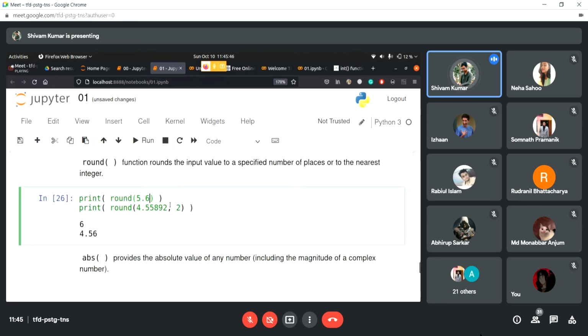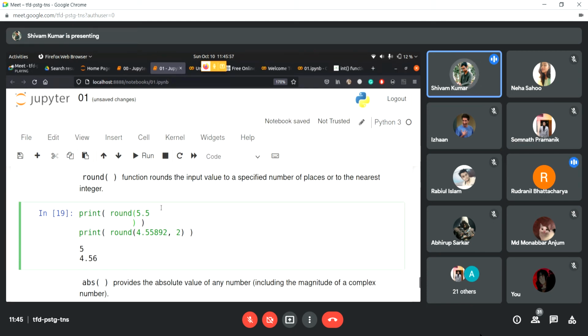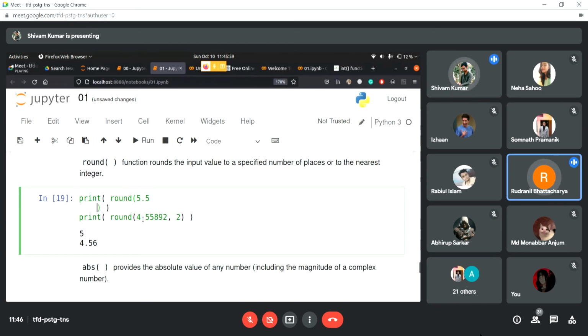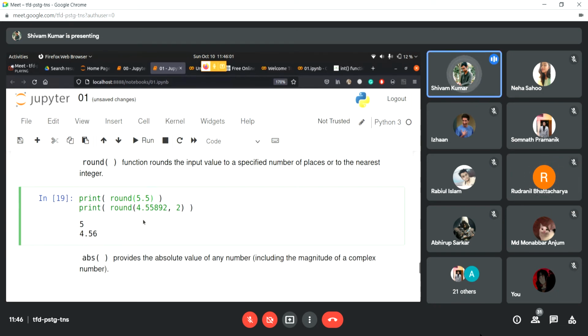Suppose I give here 5.1. It returns 5, so it's based on the nearest whole number. Maybe in mathematics you have studied ceil and floor functions, right?